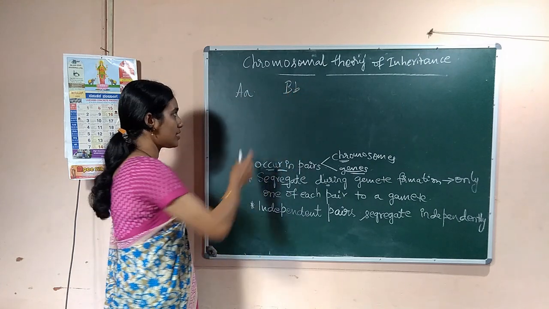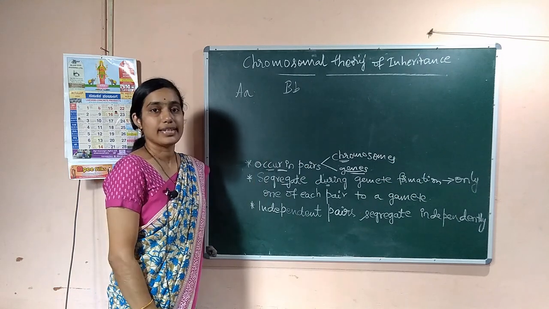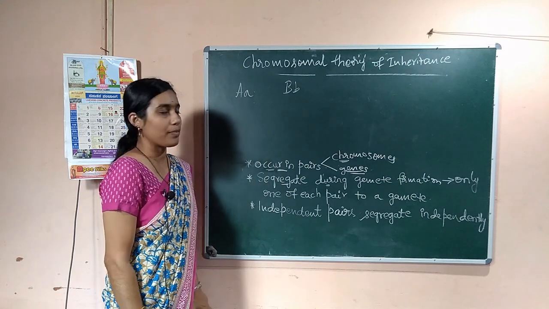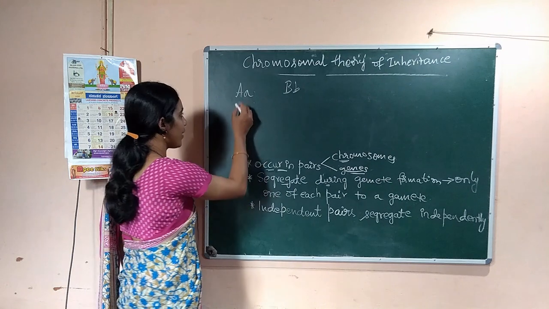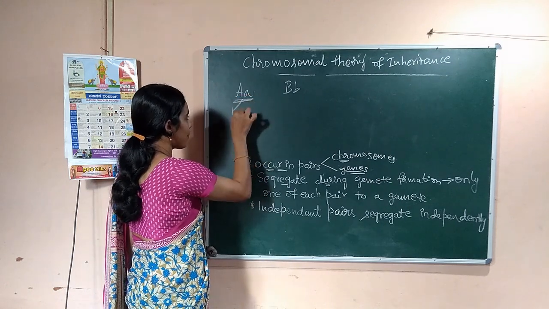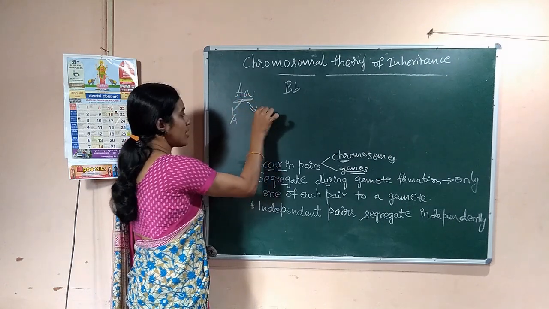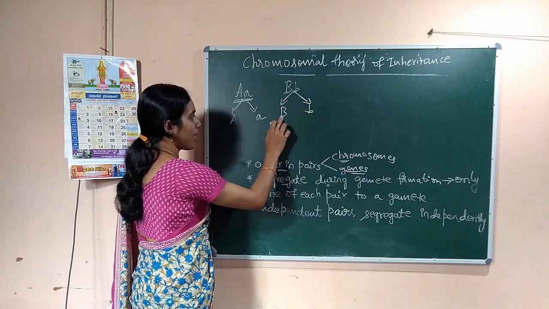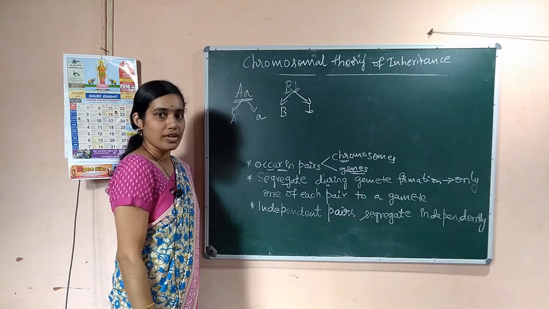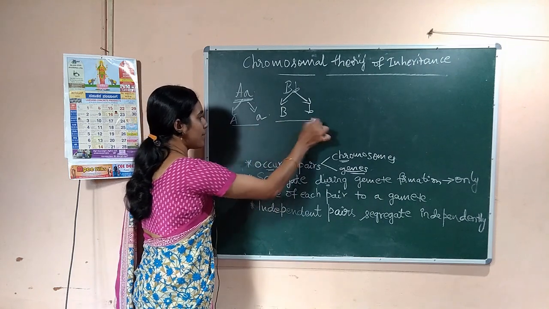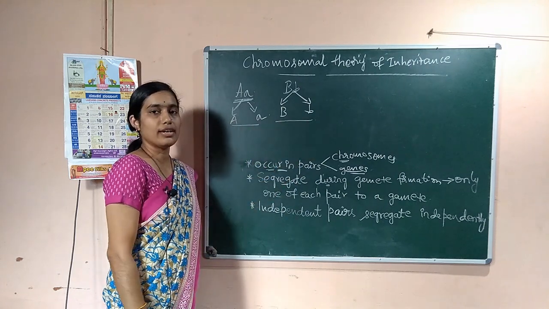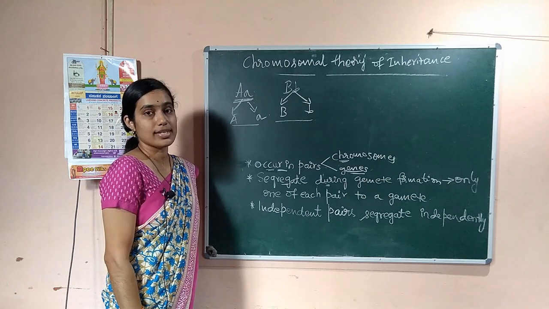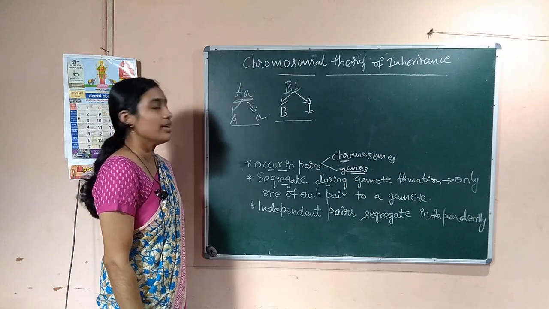We studied this under the dihybrid cross, one more type of genetic cross that we discussed. The segregation of capital A and small a is independent of the segregation of capital B and small b. We discussed this in the dihybrid cross under Mendel's law, that is the law of independent assortment.